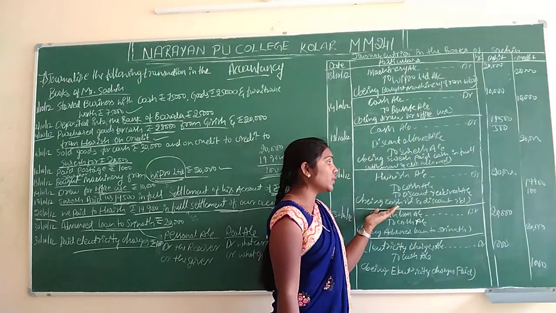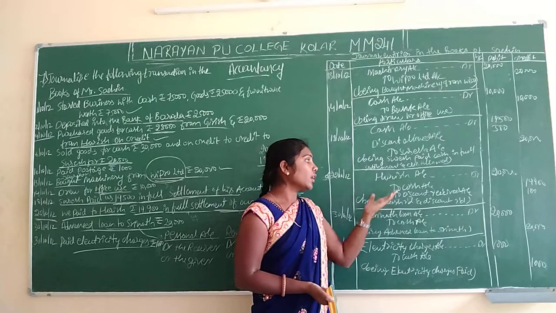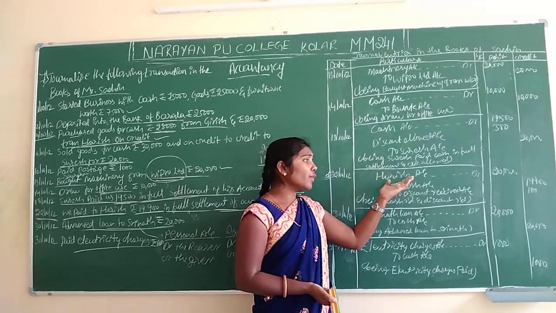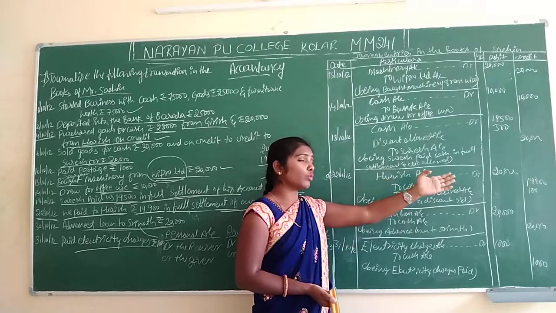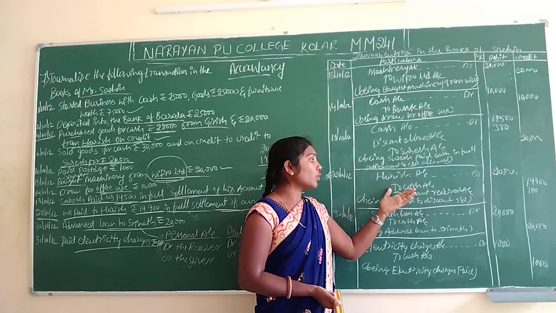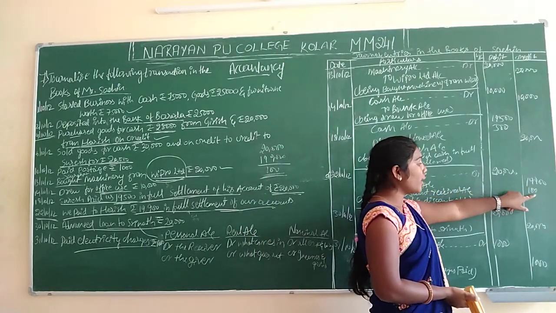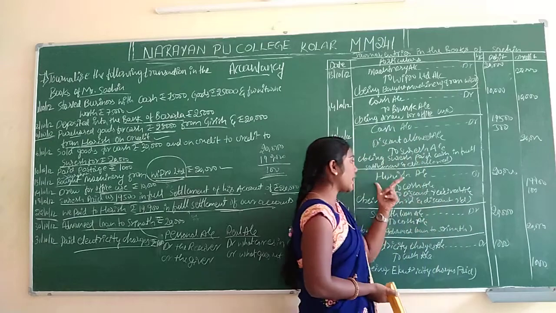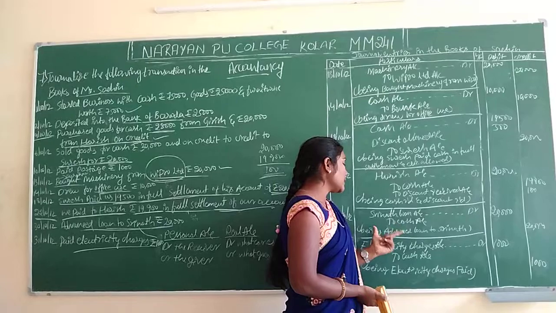And next, we purchased goods from Arish here. We have to pay Arish rupees 20,000, but we paid only 19,900. The remaining 100 rupees is discount. Arish is going to give the discount for us. And next it is loan.